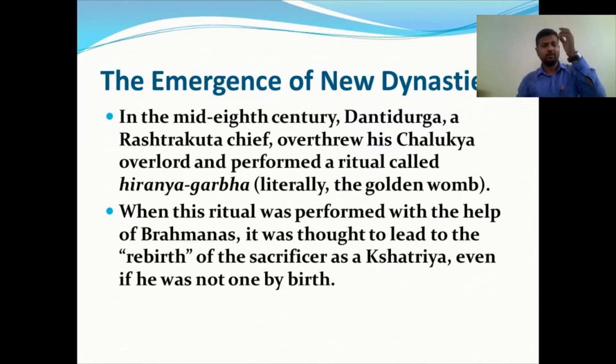With the help of the Brahmanas, even those who were not Kshatriyas by birth were able to rule the area. This ritual, Hiranyagarbha, was performed in the mid 8th century.